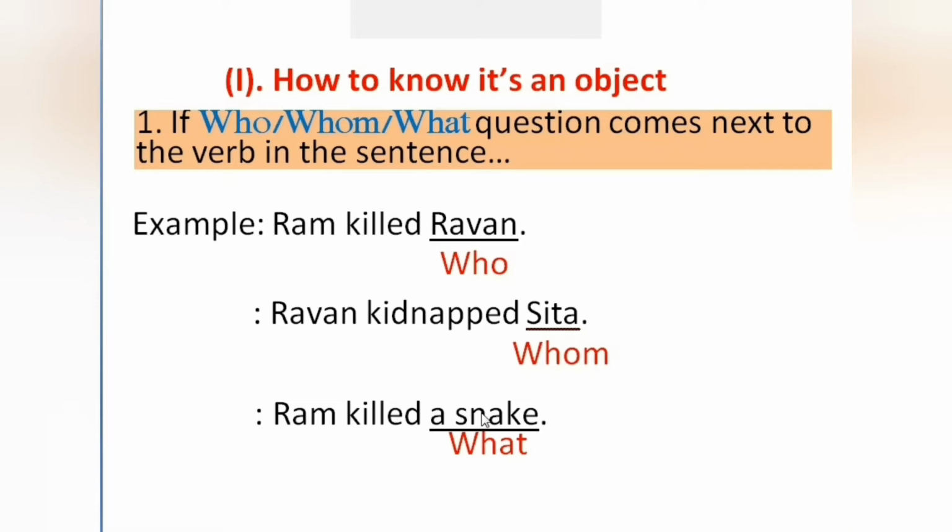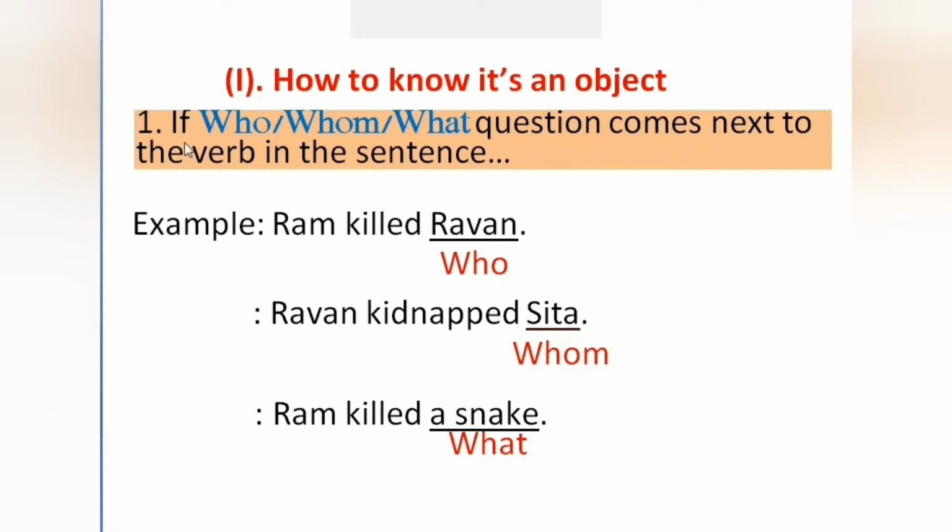Third, Ram killed a snake. Killed is the verb group. Next to the verb group comes the noun phrase a snake, and for the noun phrase a snake, what question comes? So what must be the question here? Ram killed what? What did Ram kill? The answer is a snake. So a snake is the object in the sentence.